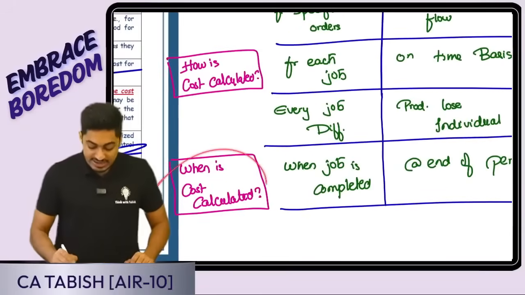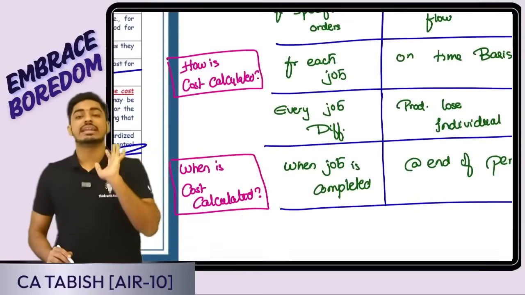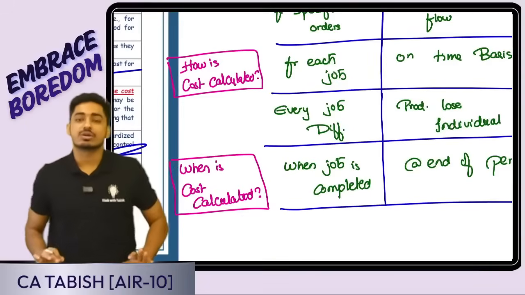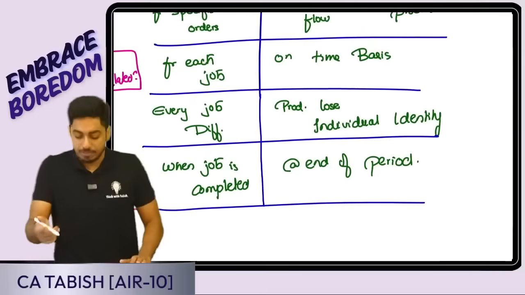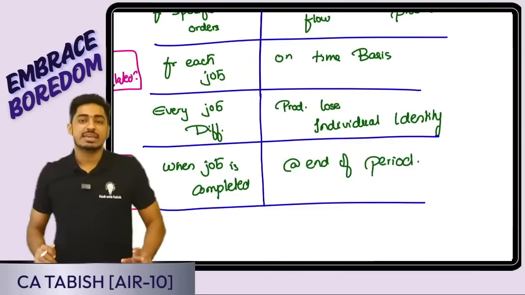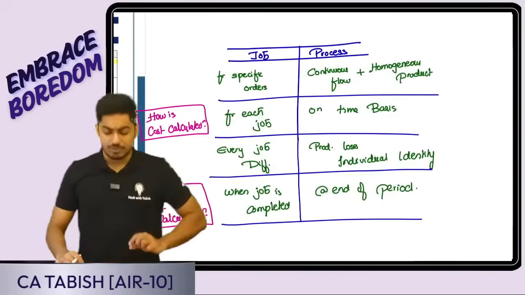Okay, so when is the cost calculated? When do I calculate the cost? In case of job costing, the moment my job is over, I will calculate the cost. Yes or no, everyone? In case of process costing, when will I be calculating the cost? At the end of the period only. So these 4 to 5 pointers you can remember.